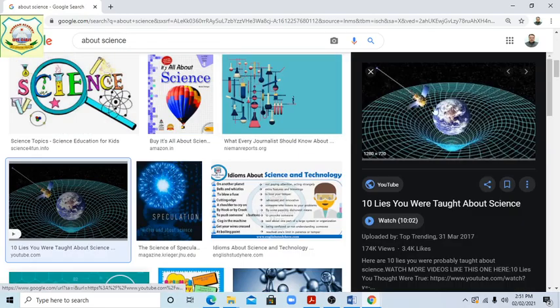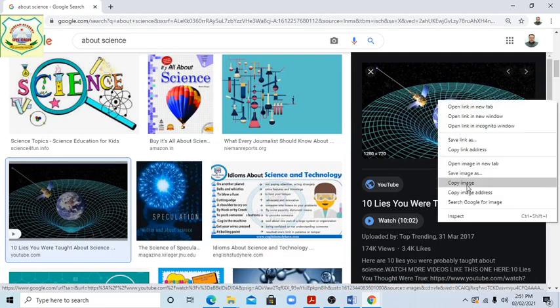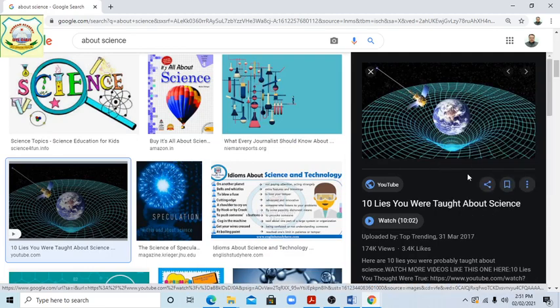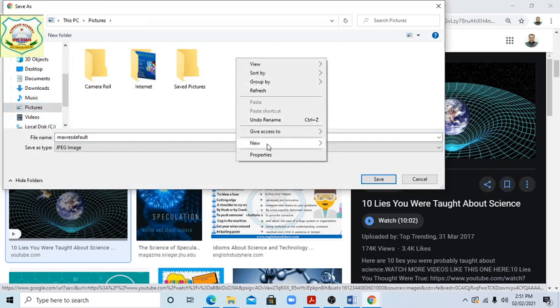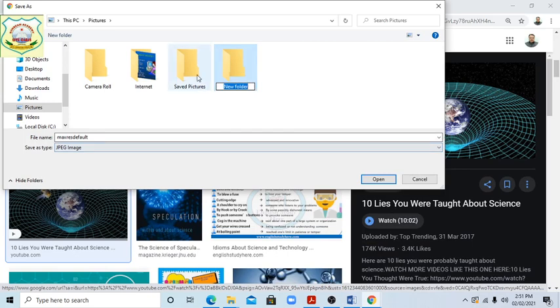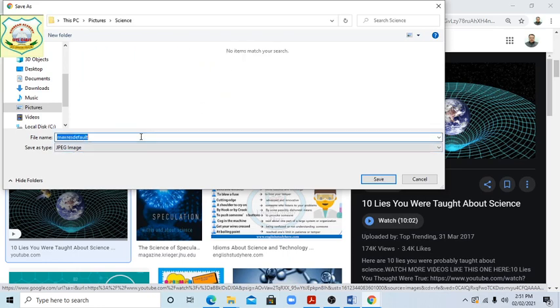We selected this one. Right click here, Save image as, and where, Pictures, internet. Suppose next you are making a science folder. You have to write science, because the science images will come here. Here write science.